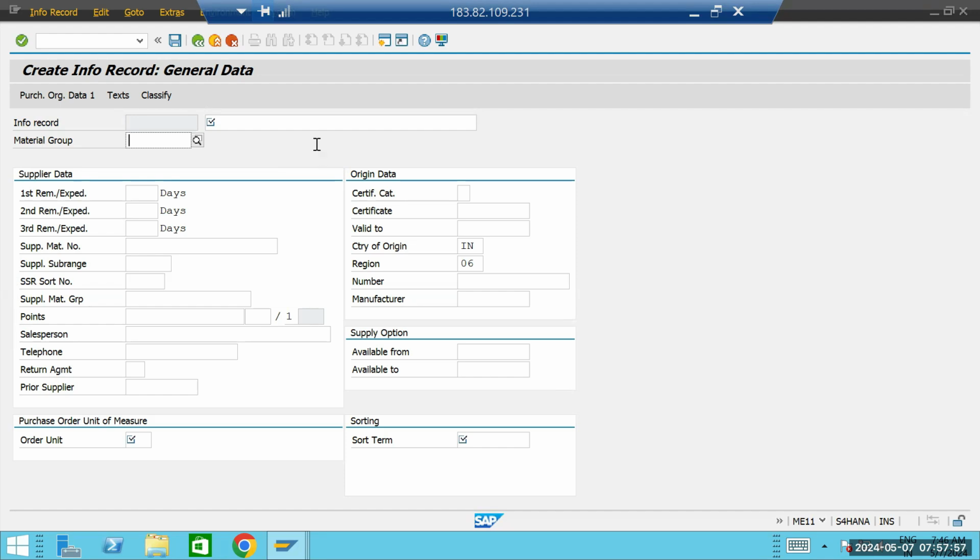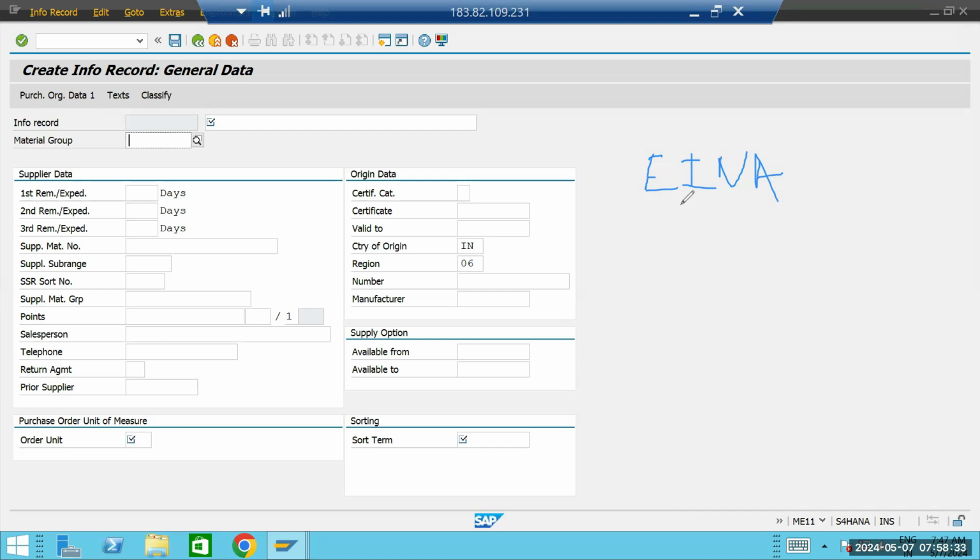There are certain tables, so let us understand the tables. One is the EINA table.